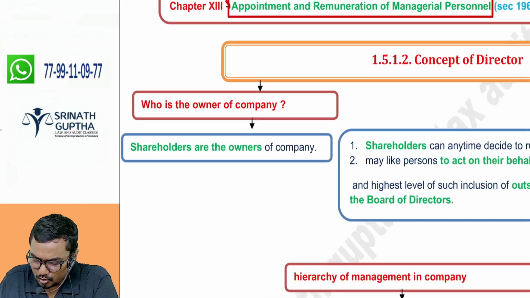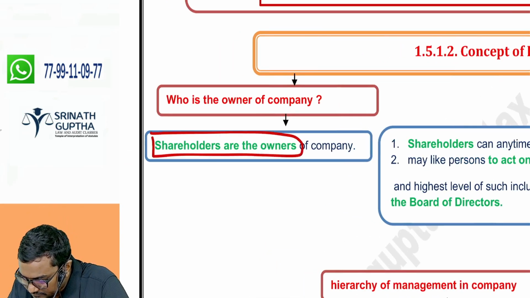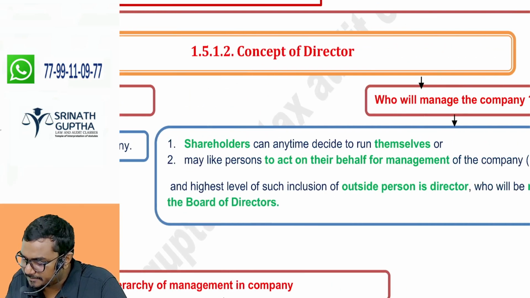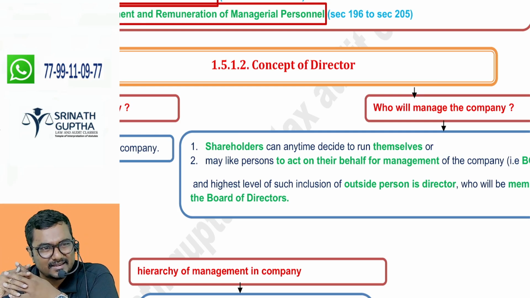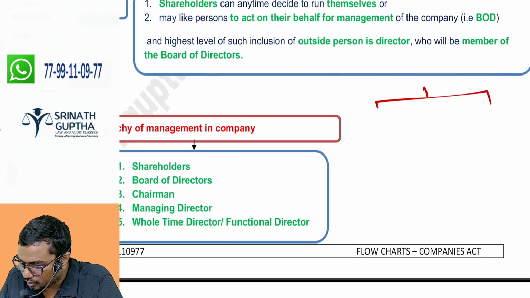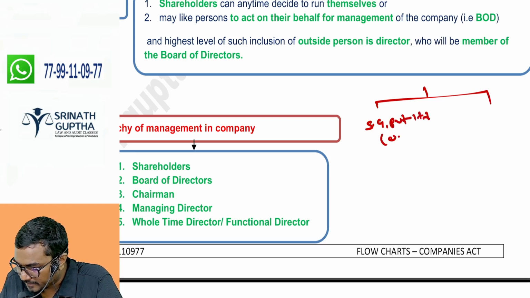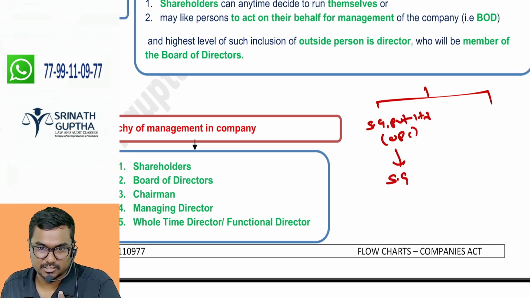Who are the owners of the company? Shareholders of the company, they are the owners. Then who will manage the company? Shareholders themselves may manage the company. In real life, will shareholders manage the company? The answer is yes also. For example, a small company, SG Private Limited Company, an OPC. Who will manage this OPC? SG itself, Sridhar Gupta himself.